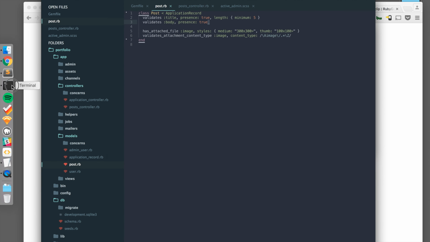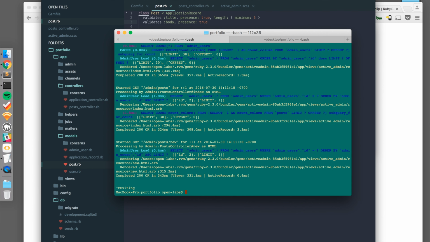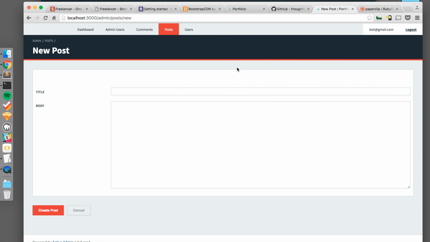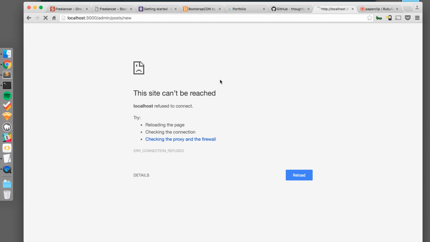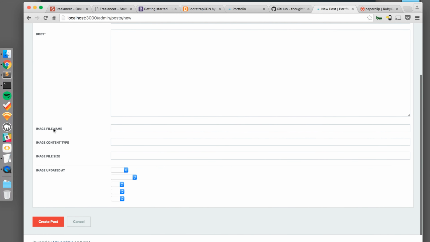We can save this, and if we go back to our terminal and restart our Rails server and we go look at new posts, if we refresh this page, we will see that we now have an image file name, image content type, and the file size and some other information for the image.